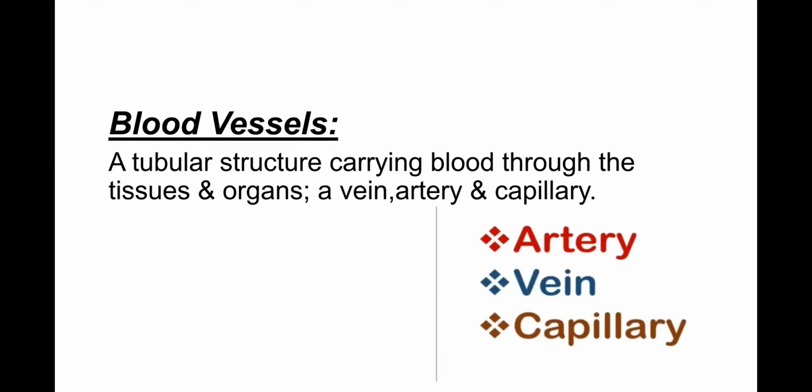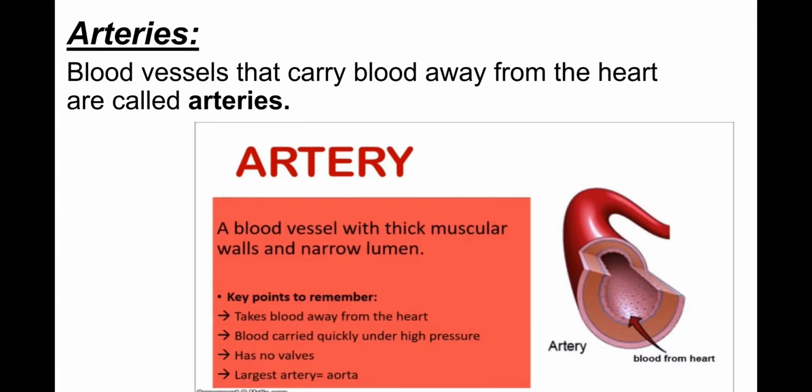Now, what are blood vessels? A tubular structure carrying blood through the tissues and organs, that is a vein, artery and capillary. Arteries. Blood vessels that carry blood away from the heart are called arteries. The points to remember for arteries: a blood vessel with thick muscular walls and a narrow lumen takes blood away from the heart. Blood is carried quickly under high pressure and has no valves. The largest artery is the aorta.